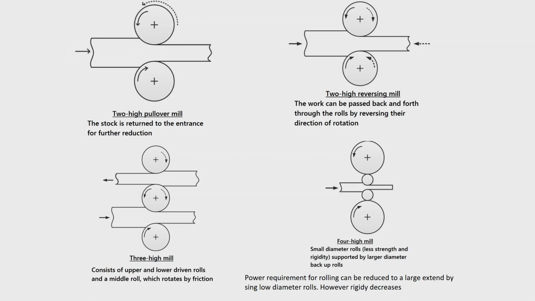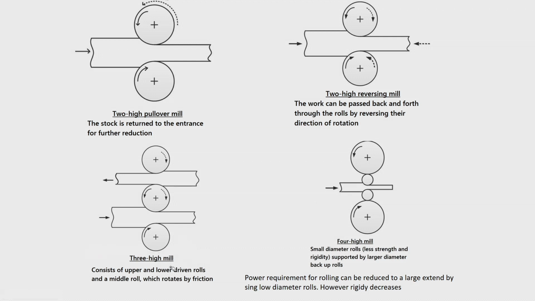This is very difficult, because one operator has to stand at one end and another operator at the other end. Sometimes, depending upon the weight, you may need more than one operator at each end, and then somebody has to bring it back also. Okay. Some device for material handling should be there. If it is done in the hot condition, it will get cooled. All those difficulties are there. So, to overcome that, the 3-high mill is used.